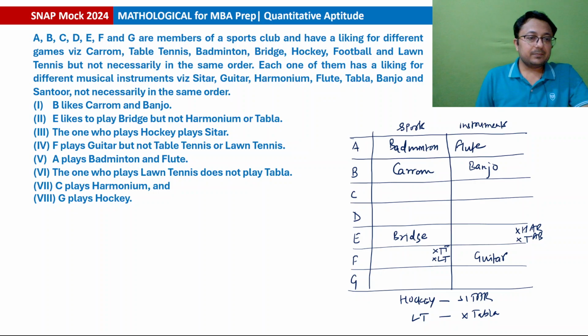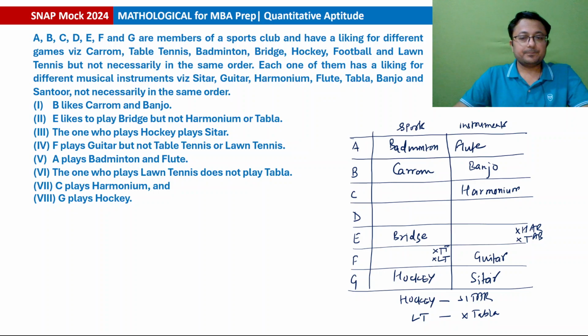C plays harmonium and G plays hockey. ओके, एक सेकेंड. हाँ ठीक है, G plays hockey. और हॉकी वाला क्योंकि सितार ही बजाता था तो हॉकी एंड सितार आ गया साथ में. ओके, कोई स्टेटमेंट रह तो नहीं गया. द वन हू प्लेज हॉकी, F plays guitar but not... ओके, A plays badminton and flute. The one who plays lawn tennis. Fine. Okay, so these are the statements given.